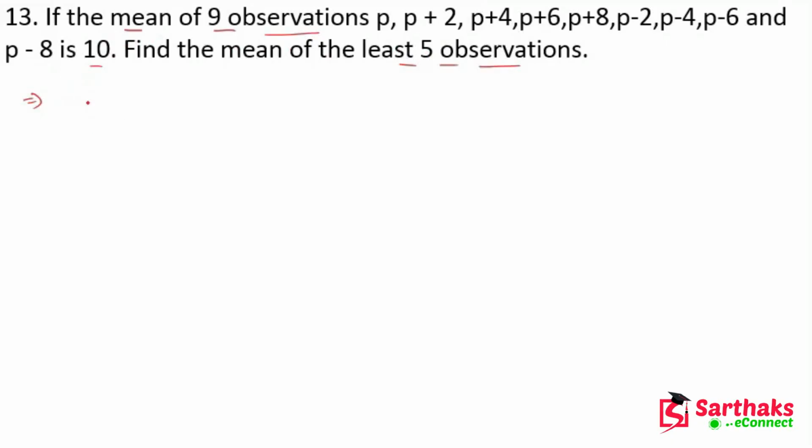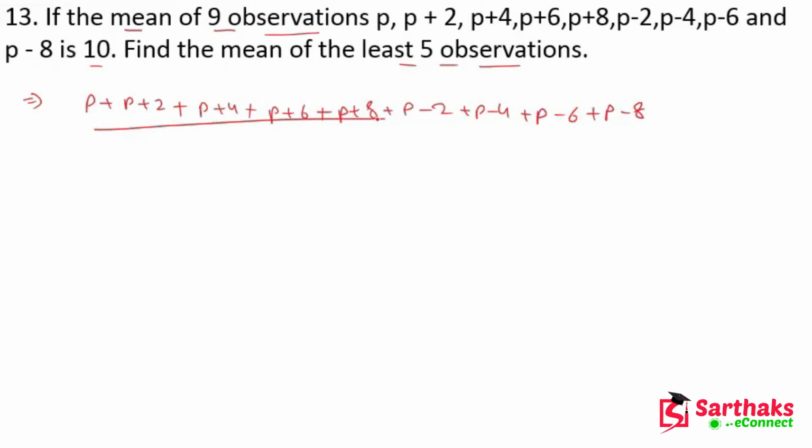So we can write p plus 2 plus p plus 4 plus p plus 6 plus p plus 8, and p minus 2 plus p minus 4 plus p minus 6 plus p minus 8, divided by 9, and this is equal to 10. How many p's are there? 1 2 3 4 5 6 7 8 9.